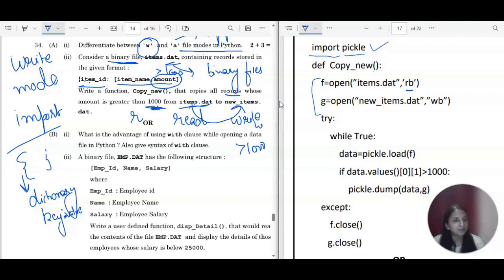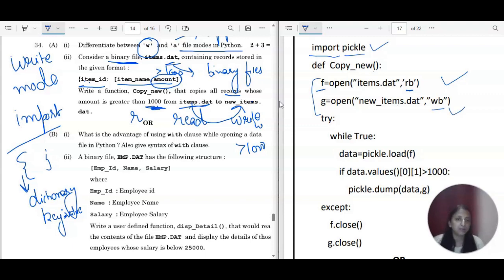You can write in single quotes or double quotes, both are correct. So that file handle is F only here. And for this file, which is new_items.dat, which is also a binary file, in the form of 0 and 1, it is in write mode, where you will be able to write the content. So this is a new file, right?